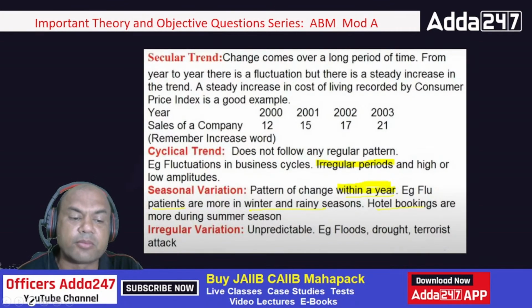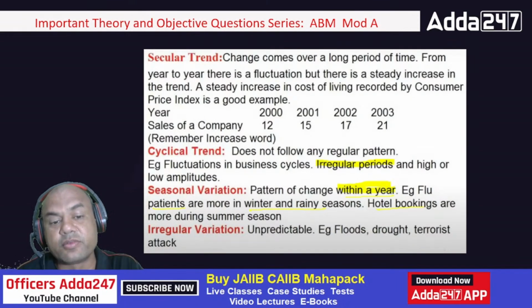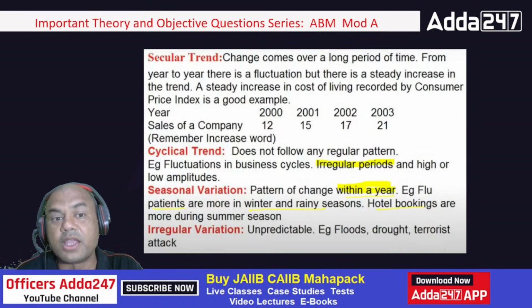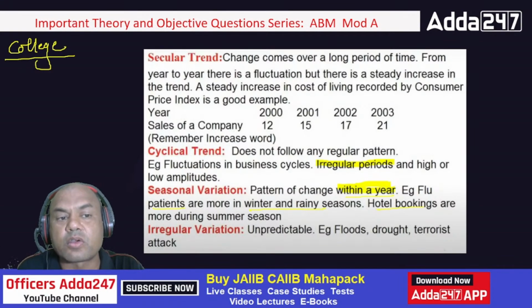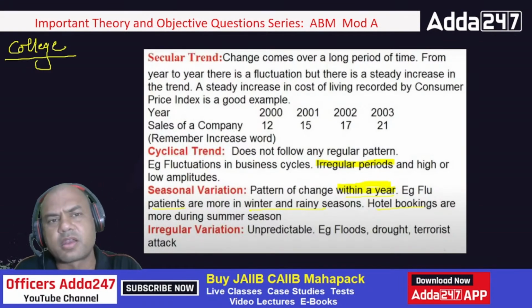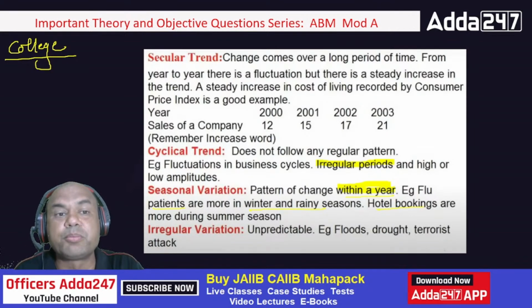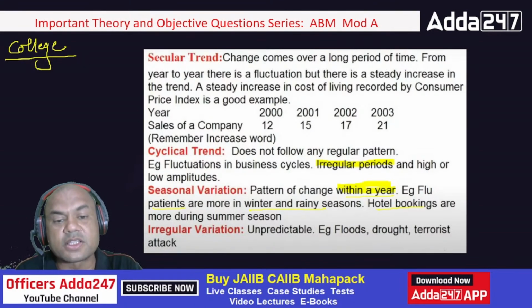Can anyone give me some more examples of seasonal variations? Education, college admissions. Every year during the same period, college admission starts throughout the country, right? Then classes. When is the peak period for the classes? When is the lowest period for the classes? Education, right? So these are all seasonal variations.